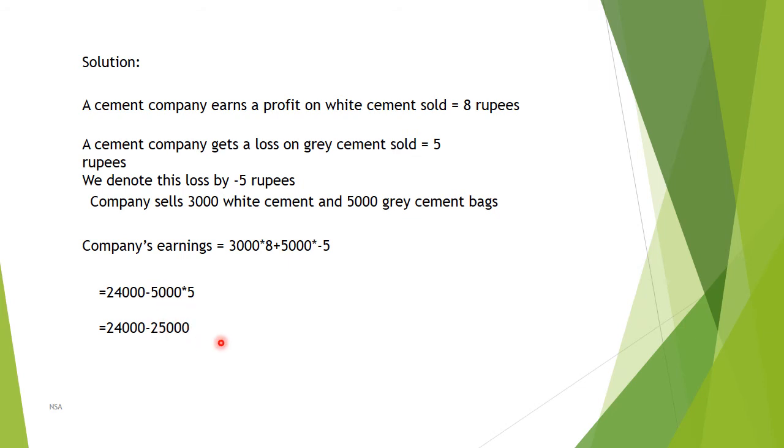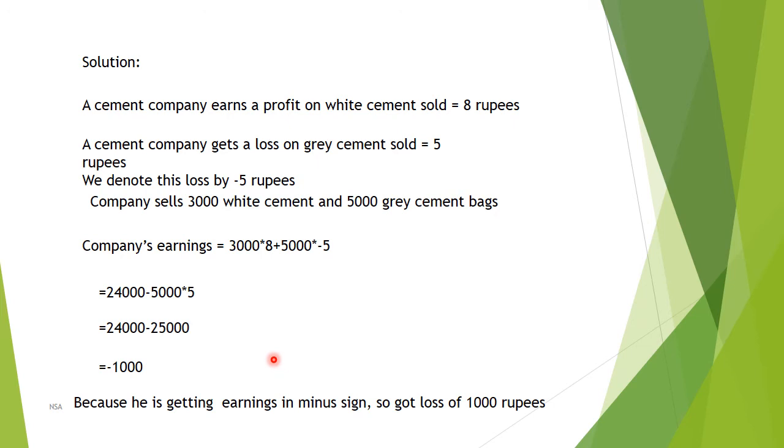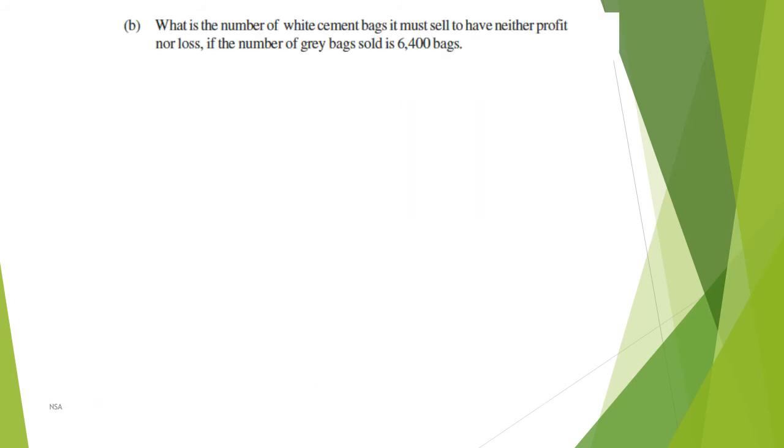So 24,000 minus 25,000 is equal to minus 1,000, because the minus term is larger. When you subtract, the larger term has a minus sign, so you assign minus to the answer. So minus 1,000, and because it is a minus sign, he gets a loss of 1,000 rupees. So if he sells 3,000 white cement bags and 5,000 grey cement bags, he gets a loss of 1,000 rupees. Let us see the second question.